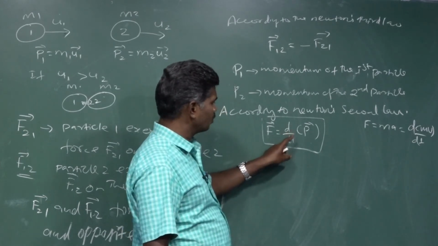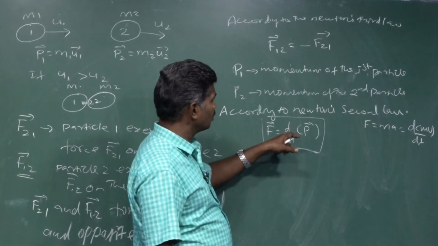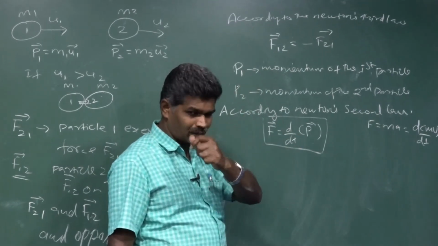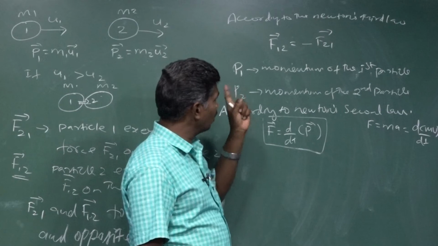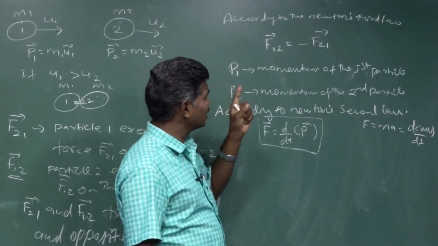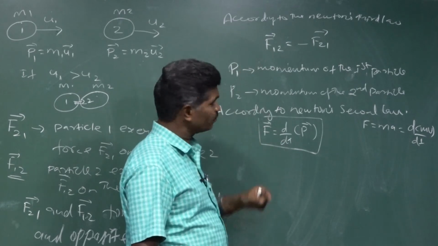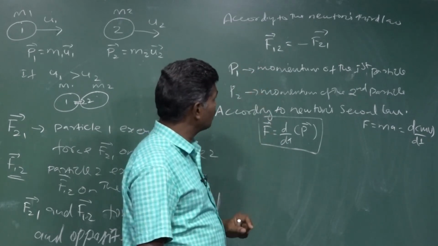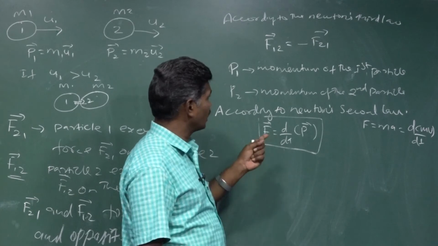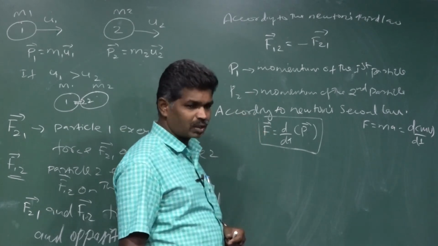This is going to be utilized in our expression of the third law. We know that F12 vector is equal to minus F21 vector. There we are going to apply that particle 2 acts on the first one, so the first one's momentum changes.